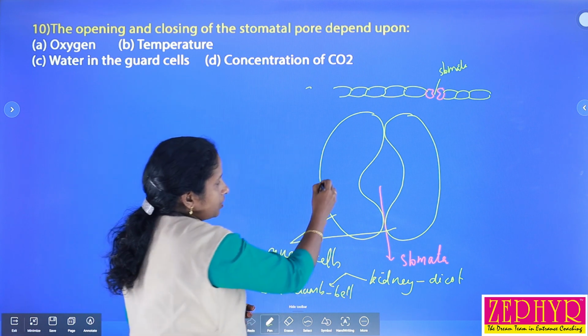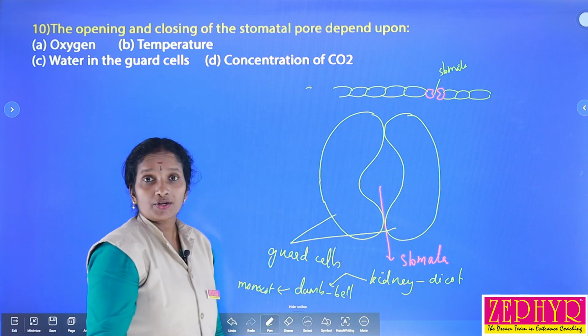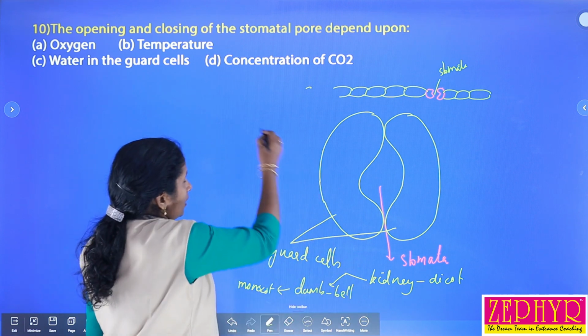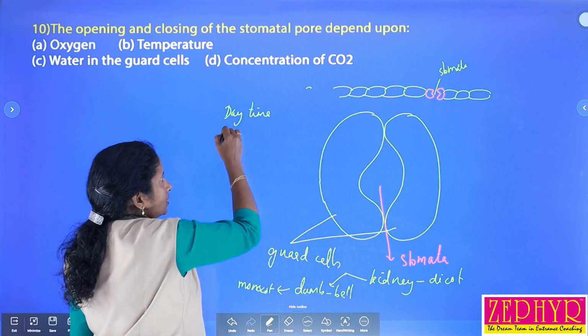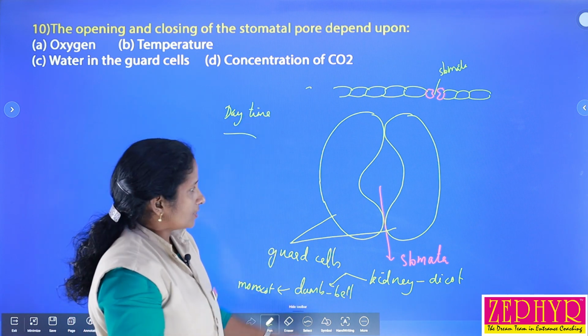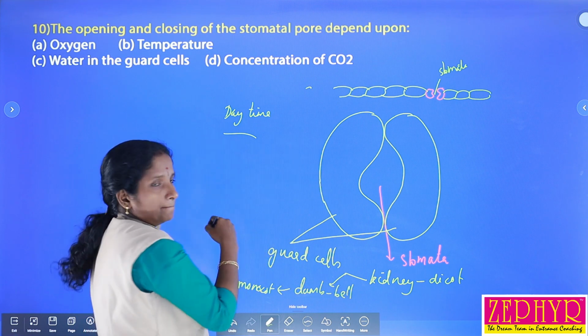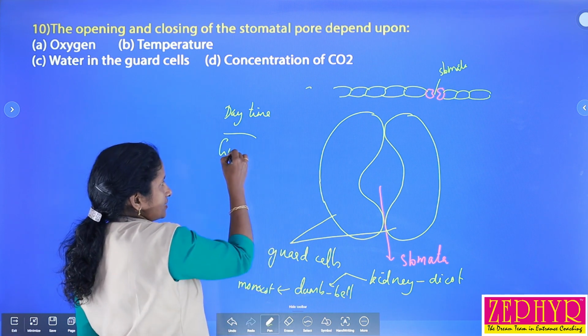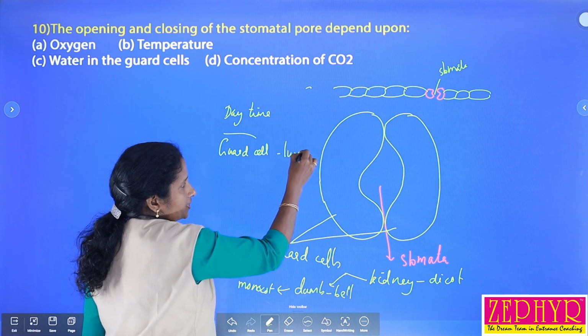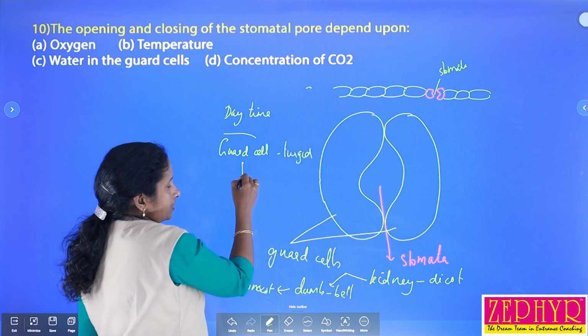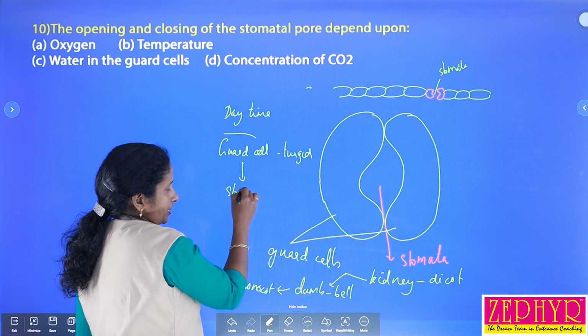The opening and closing of stomata is controlled by water. That means during daytime plants absorb more and more water. So the guard cells become turgid, filled with water, and that leads to the opening of stomata.